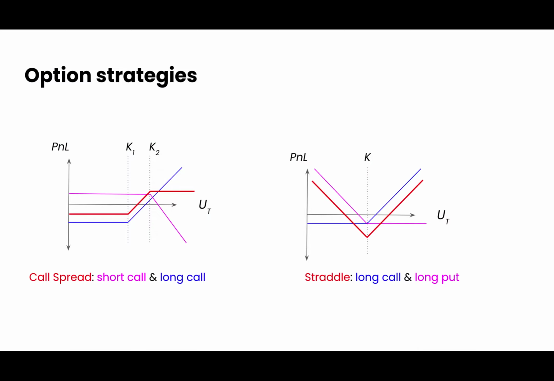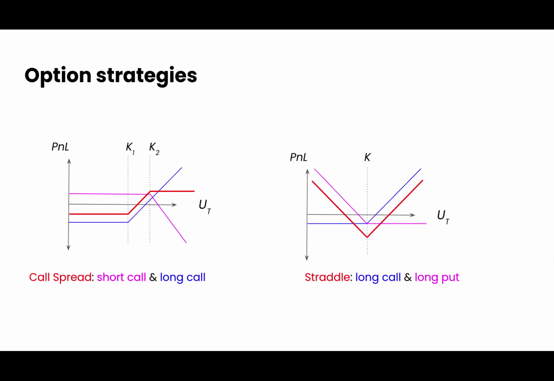Option strategies. The diagram on the left-hand side shows a call spread. A call spread is a combination of a long call with strike K1 and a short call with strike K2, both with expiration date T. This results in the red line, a bounded payout both from below and from top. That means it limits the loss but also caps the gains. There's a linear increase between K1 and K2.